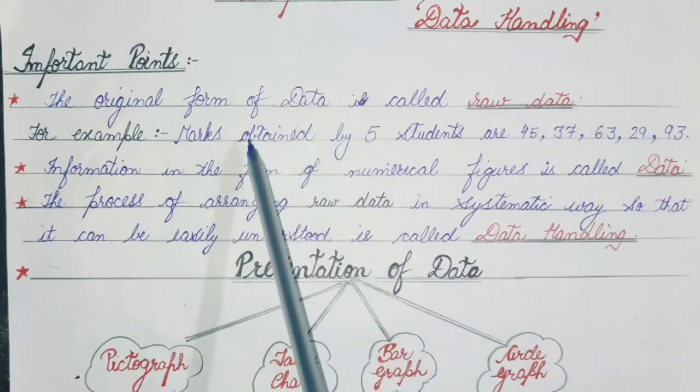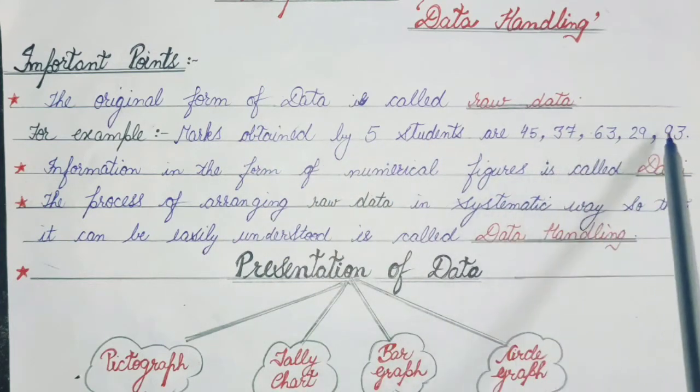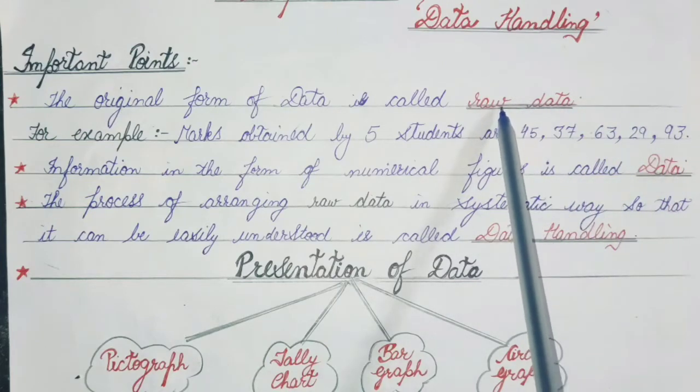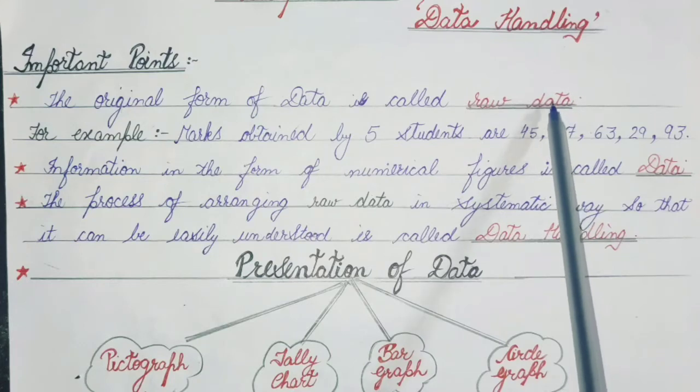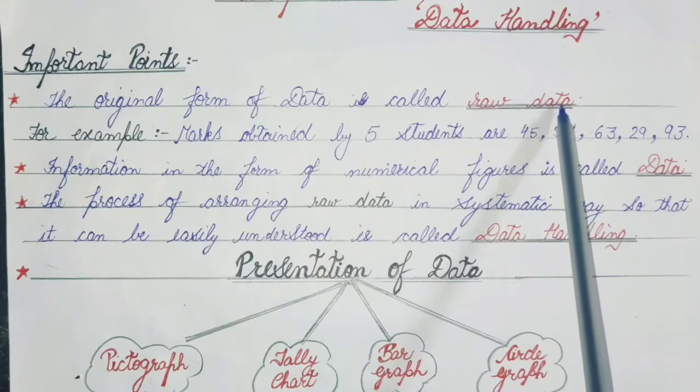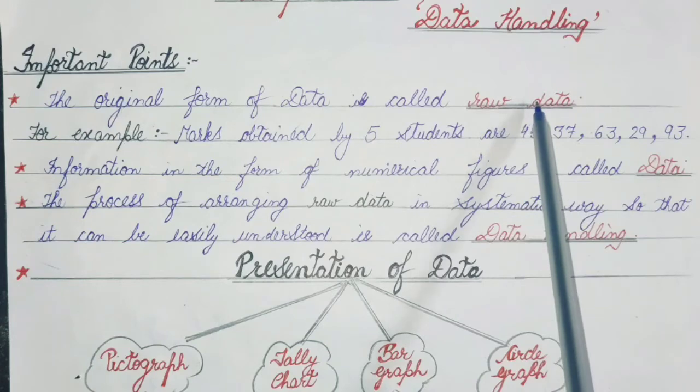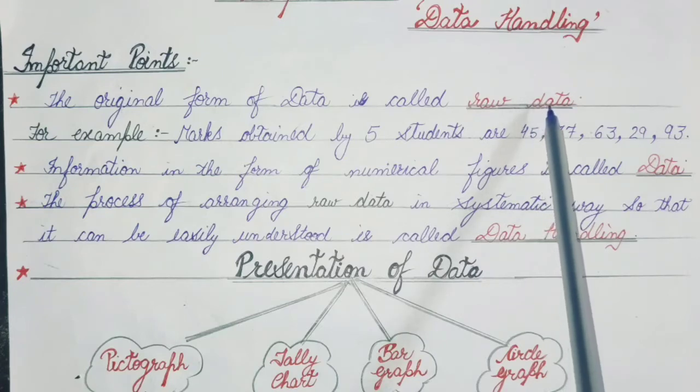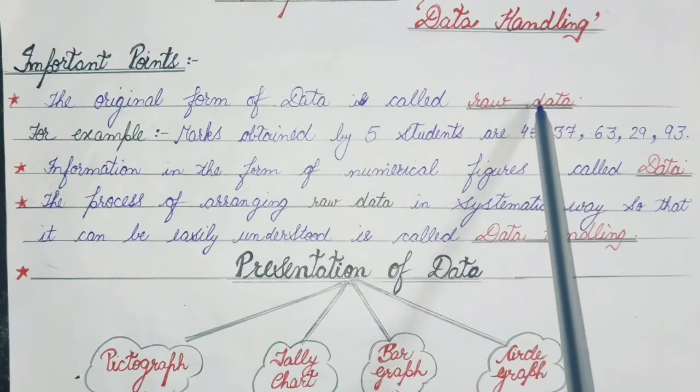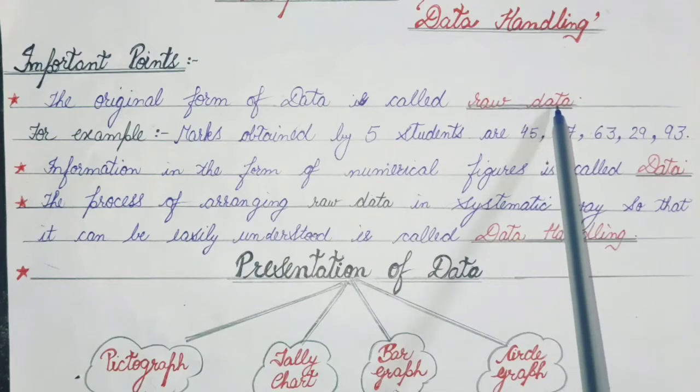Yes class, after looking at this example, can you draw any conclusion? No. So, we can say that raw data refers to data from which no conclusion can be drawn. It is just like the raw material we use in social science, which is used by industries to make the final product. We do not use the raw material directly. In the same way, raw data is arranged in a proper manner to understand it, and only then is the data used.